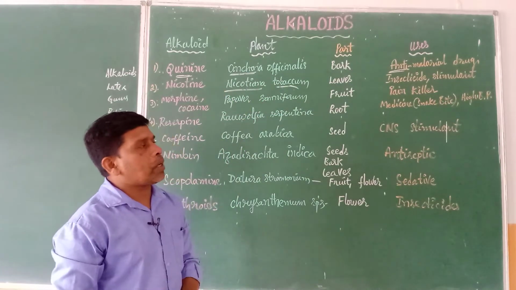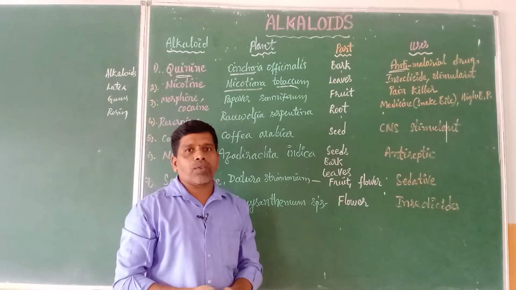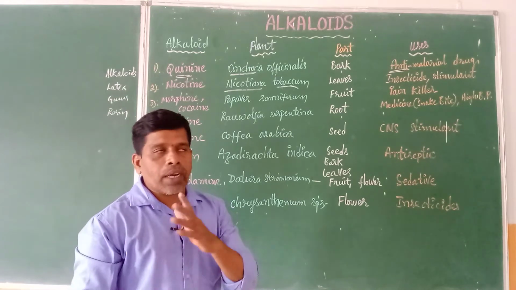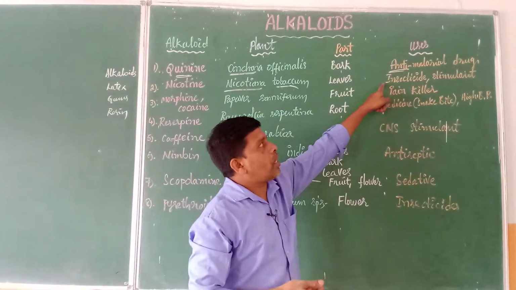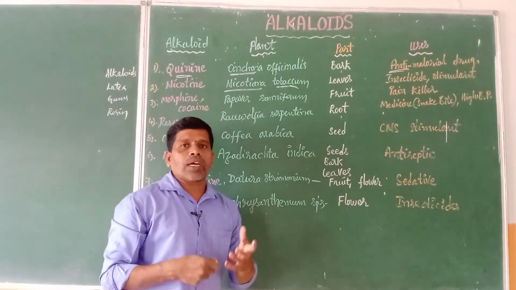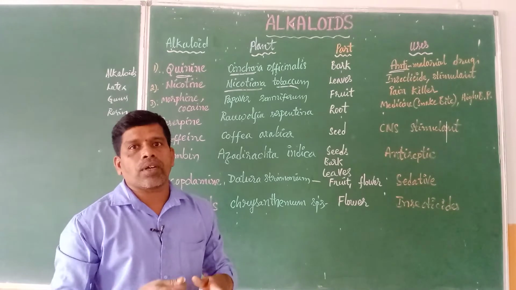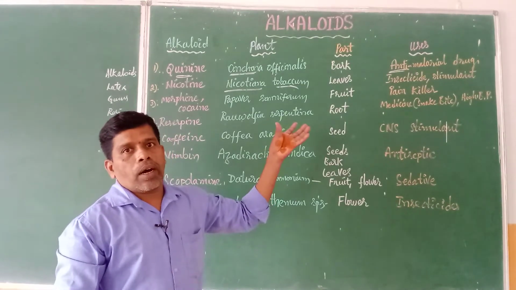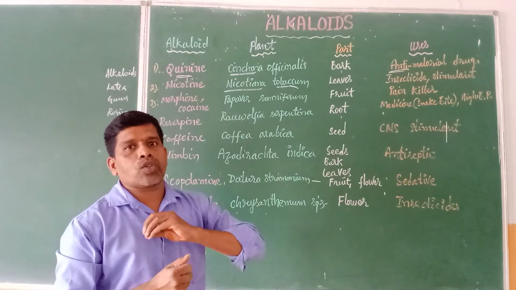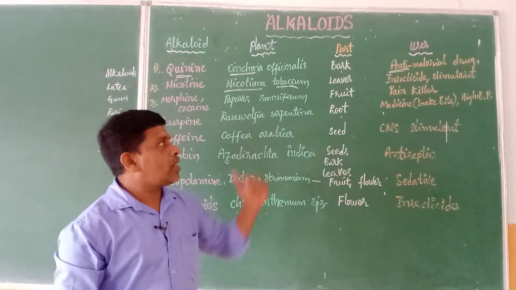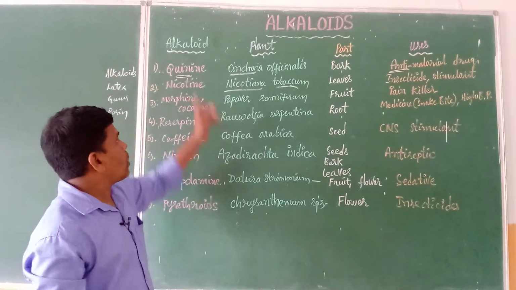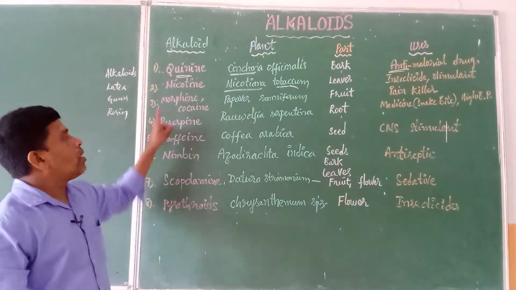What is the use of this tobacco plant? Generally we know that tobacco is used in the preparation of cigars, gutkhas, bidis, etc. But it is the best insecticide and it is used as a stimulant. While growing agricultural crops, if there is an attack of insects, these leaves are dried and powdered, and the powder is sprayed onto the plants. Then it proves to be the best natural insecticide.